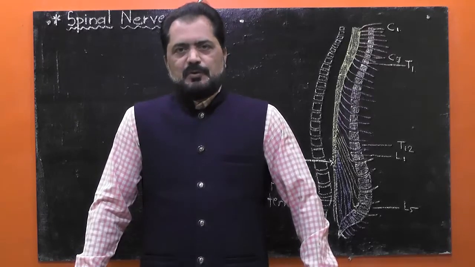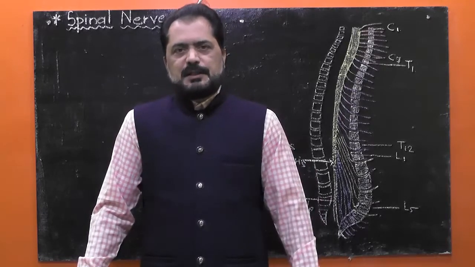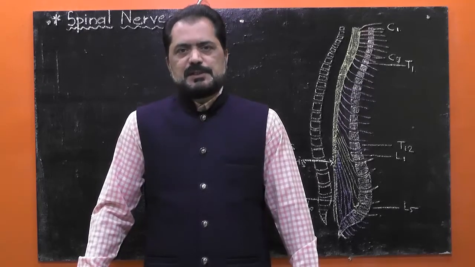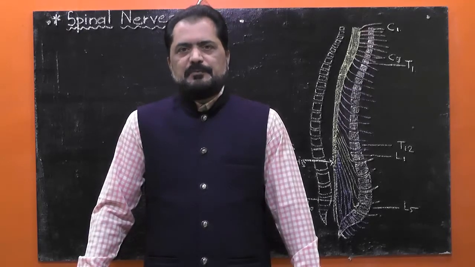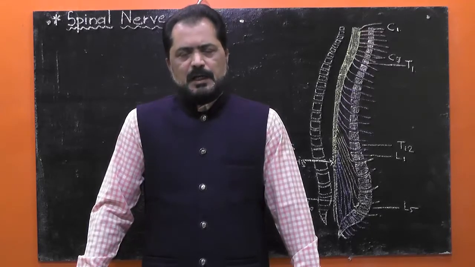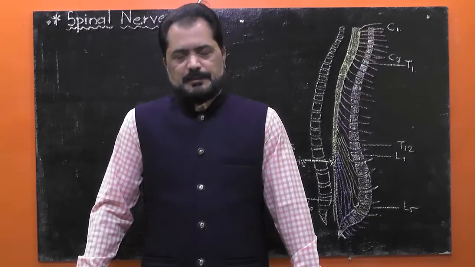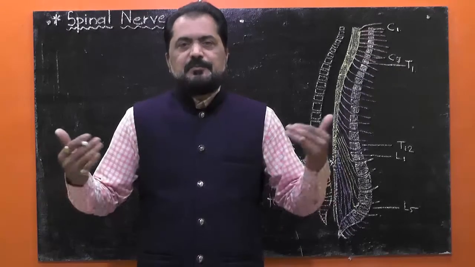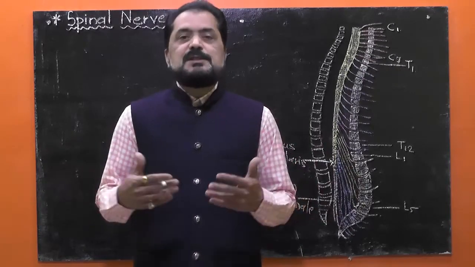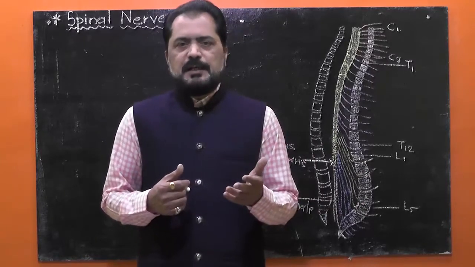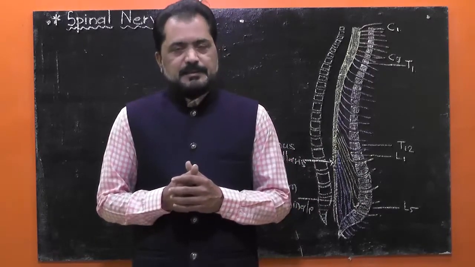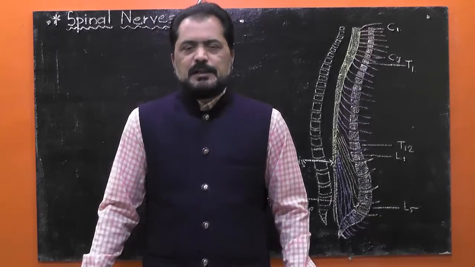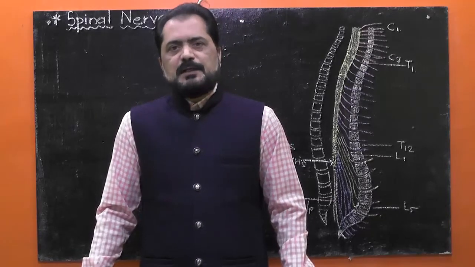Dear friends, all of you know we have already started the study of the second division of the human nervous system, that is the peripheral nervous system. I have already told you that the peripheral nervous system connects the different body organs with the CNS, that is brain and spinal cord. And the peripheral nervous system mainly includes cranial nerves and spinal nerves.